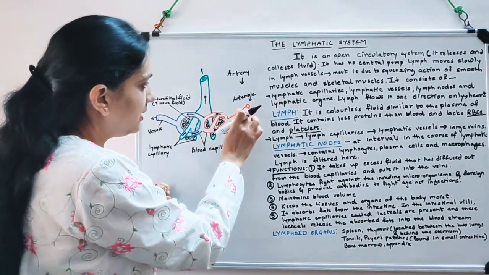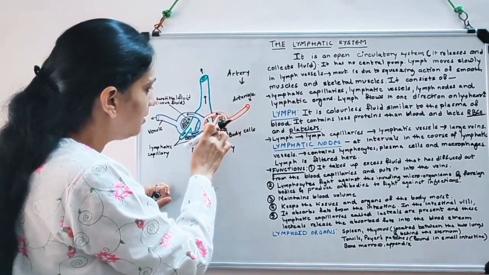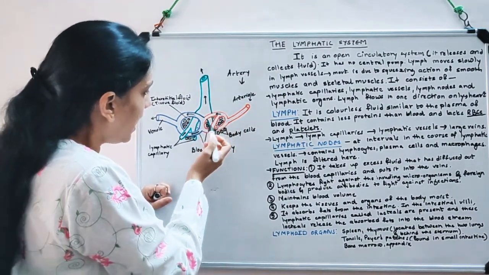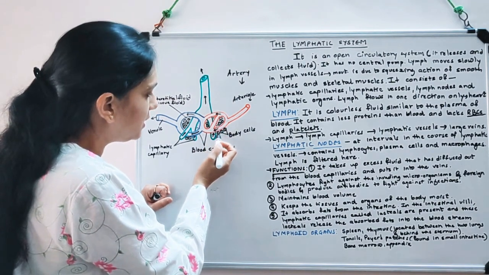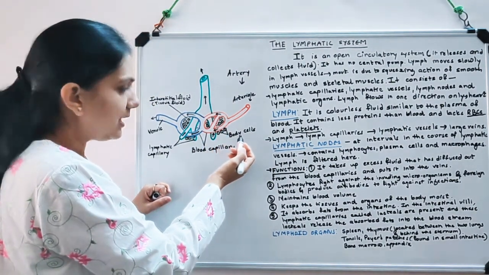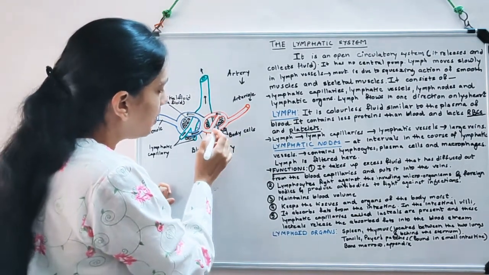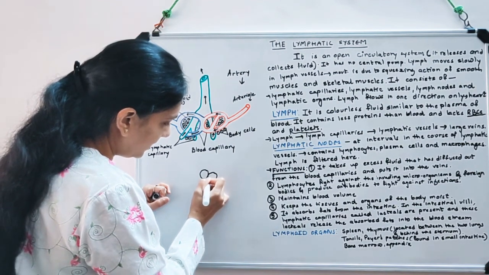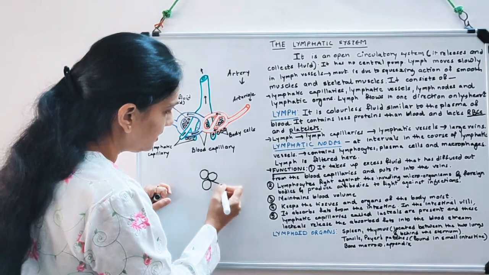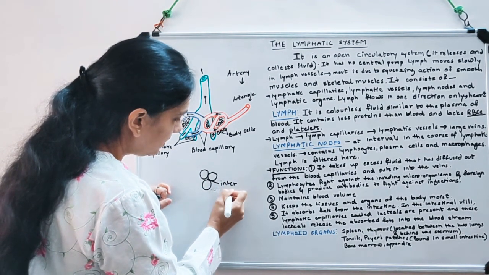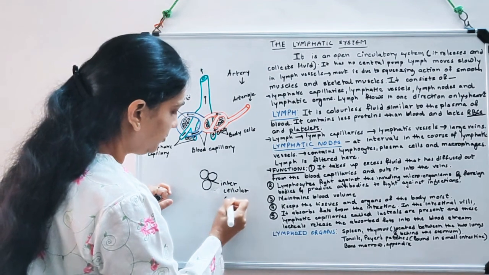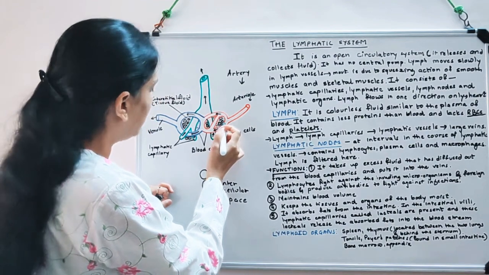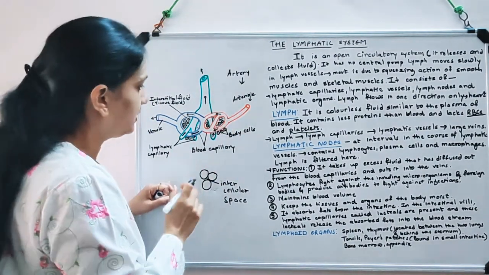Now this is blood capillary. So arteriole moves like this, bringing in the oxygenated blood, and these black circles which I have drawn, they are the tissue cells or the body cells. Now in between the cells, see, if I am drawing the cell like this, there is a gap, there is a space inside, and this is the intercellular space. Okay, so there is space within the cells and that is the intercellular space.